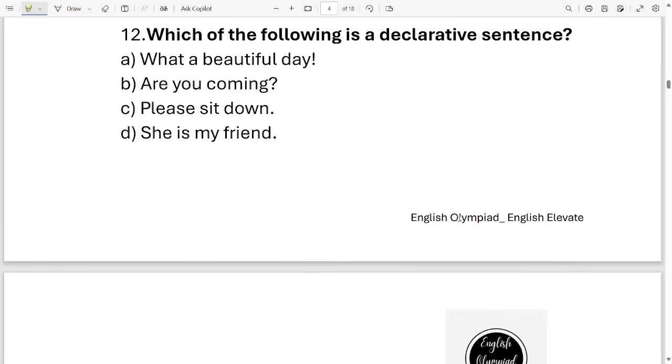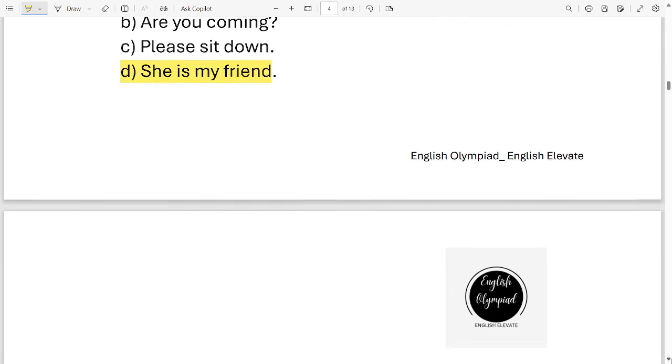Question number 12. Which of the following is a declarative sentence? Remember, we are looking for a declarative sentence. Options are, what a beautiful day. Next, are you coming? Next, please sit down, and the last, she is my friend. Identify the declarative sentence out of these four options. It is option D, she is my friend.